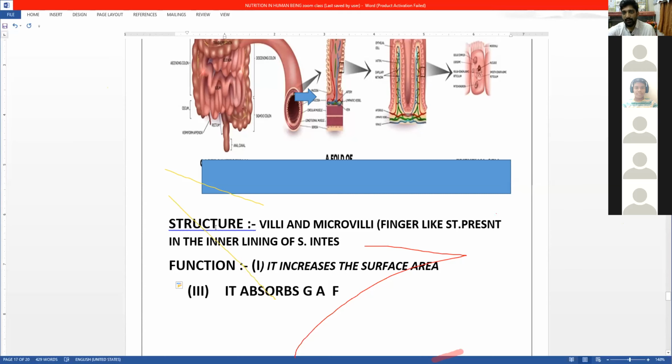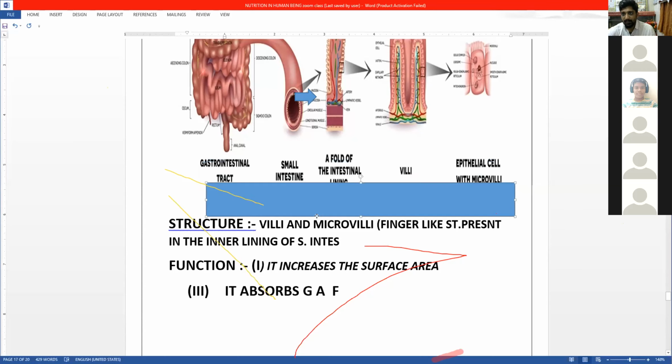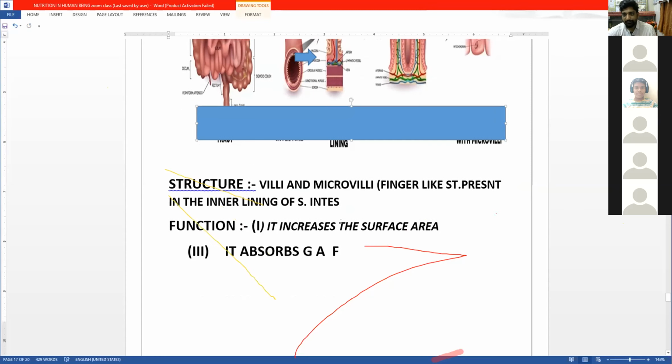So what is this inner lining structure? Villi, which is present in the small intestine. So what will this villi do? It will absorb the glucose, amino acid, and fat.